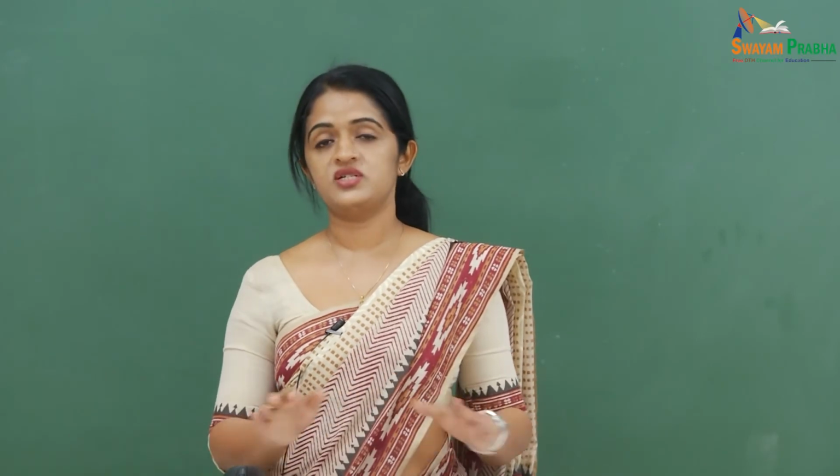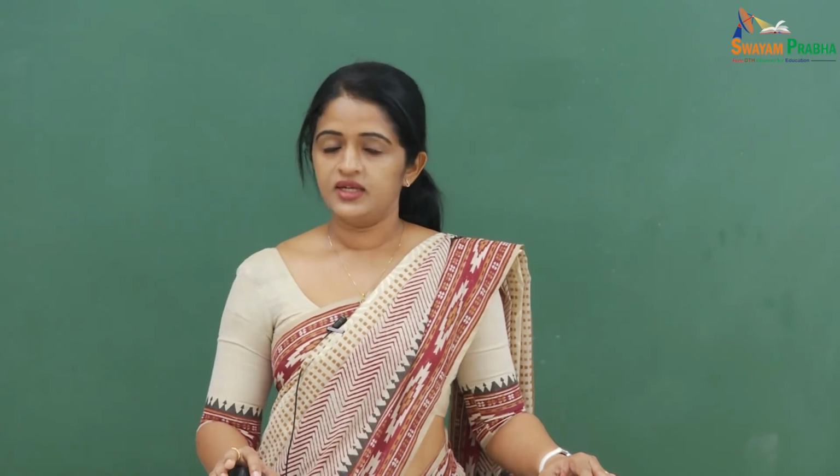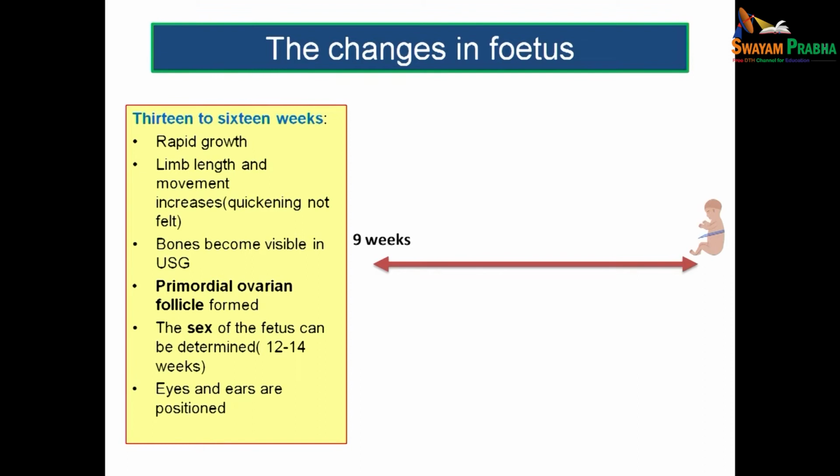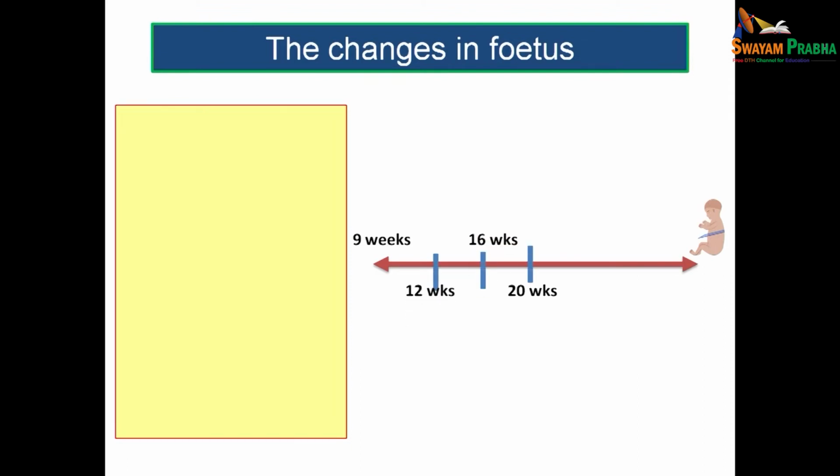And if it is a female, primordial ovarian follicles will be formed. The sex of the fetus can be determined at this stage, that is, if you are doing a USG by 12 to 14 weeks of intrauterine period, you will be able to determine the sex of the fetus. And again in this period, the eyes and ears are positioned. So, this is the period which we just discussed, that is from 13 to 16 weeks.